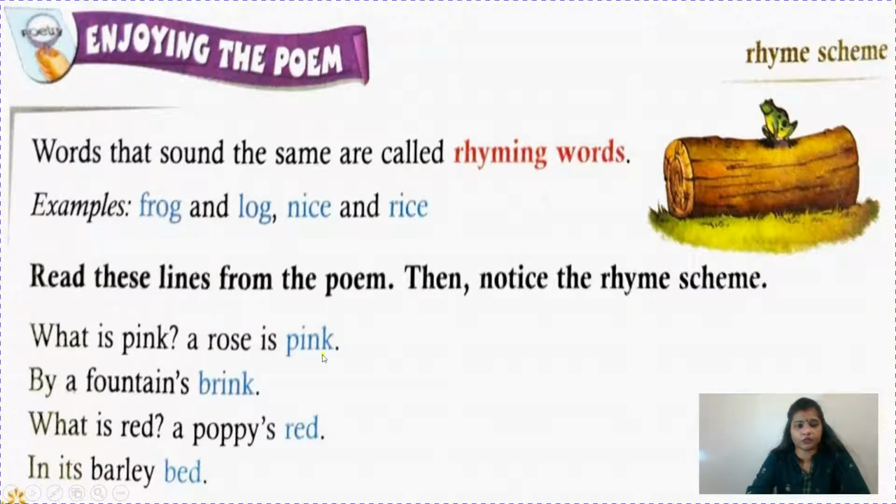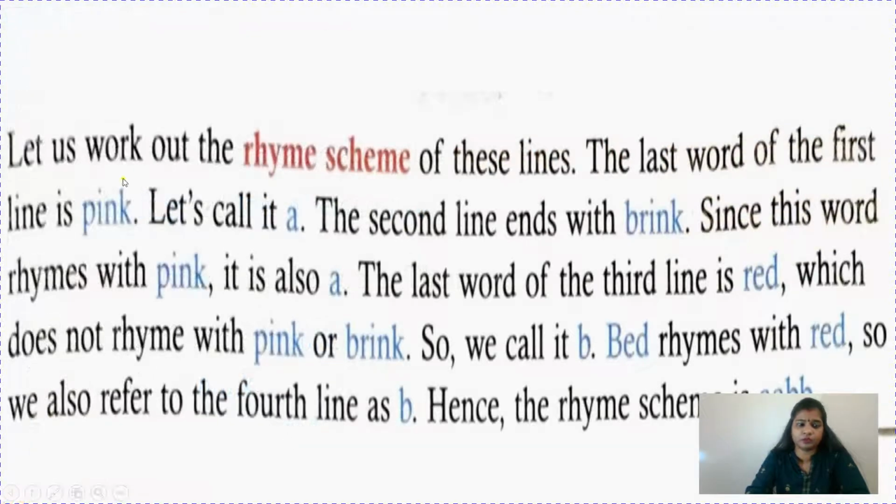What is pink? A rose is pink by a fountain's brink. What is red? A poppy is red in its barley bed. So children, what we can see here, pink and brink, they are rhyming words. Red and bed, they are also rhyming words. So let's see what we are going to read here. Let us work out the rhyme scheme of these lines.